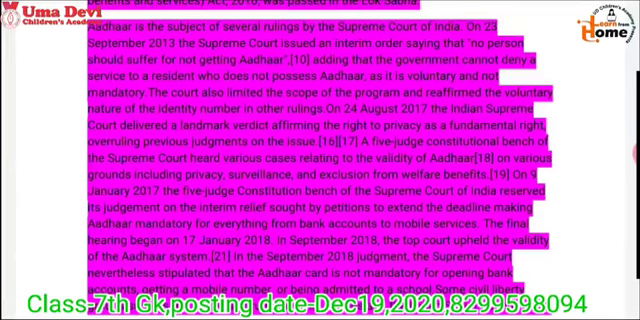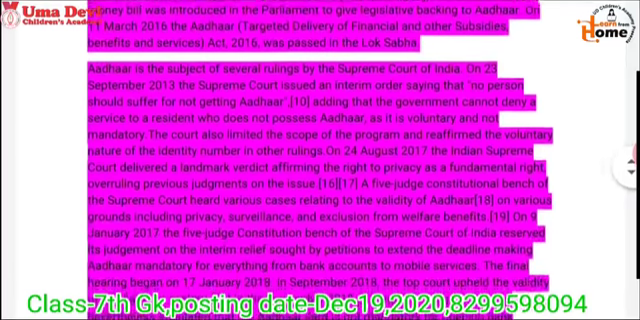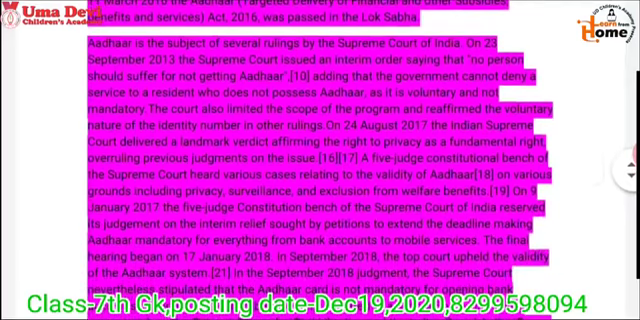On 23rd September 2013, the Supreme Court issued an interim order in which it was said that no one will face problems if he or she does not have Aadhaar card, so it is not mandatory. So I have cleared about Aadhaar card, and I have written proper detail related to Aadhaar card in this text, so please read it very carefully for better understanding.